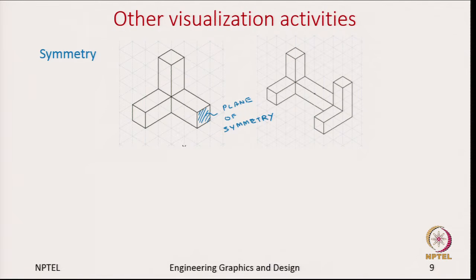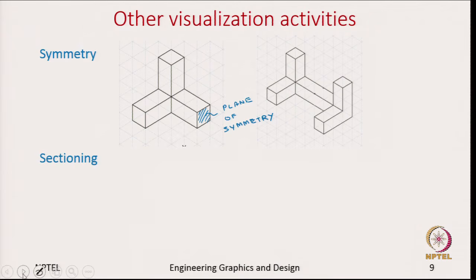So, essentially what we have done is about this plane of symmetry we created one reflected object and then joined them together to make it one single object. So, you can use this plane of symmetry on any surface of this original object and then you will get a symmetric object.